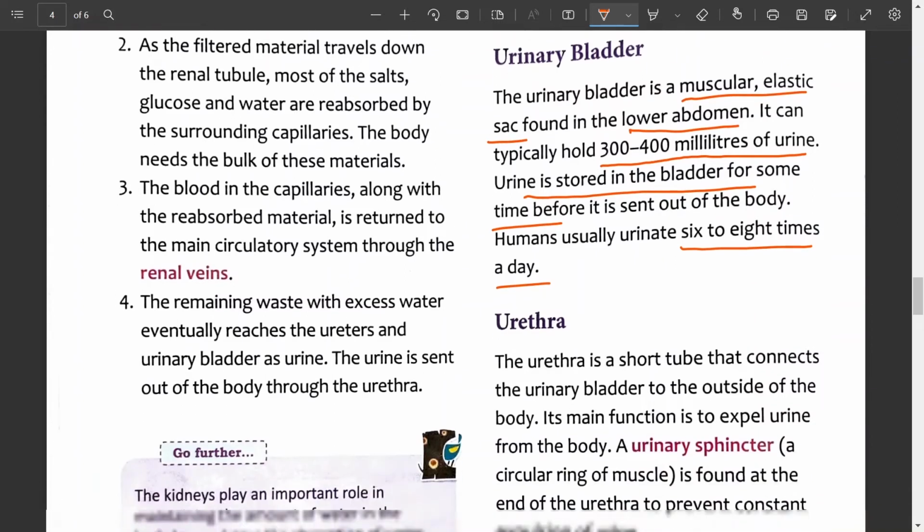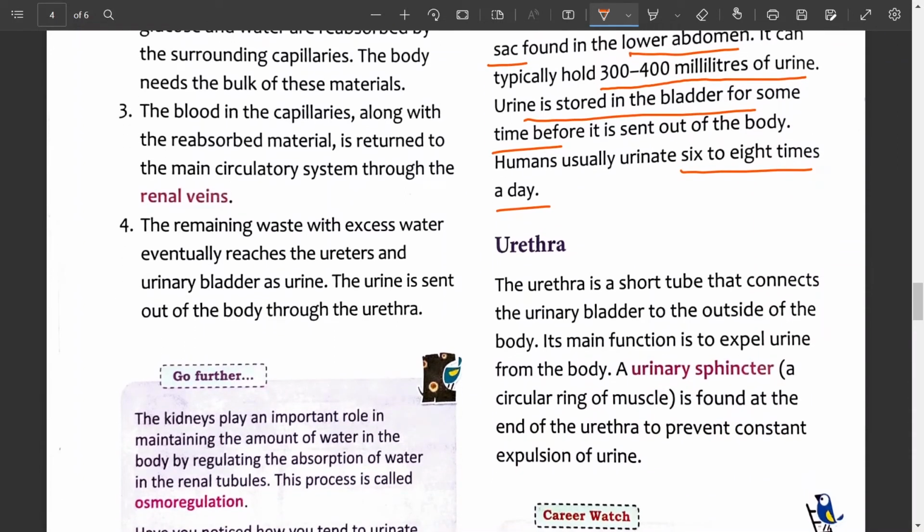What is the urethra? The urethra is a short tube that connects the urinary bladder to the outside of the body. The question will be asked, what is the urethra? So the answer will be, it is a short tube that connects the urinary bladder to the outside of the body. Mention its main function. Its main function is to expel urine from the body.